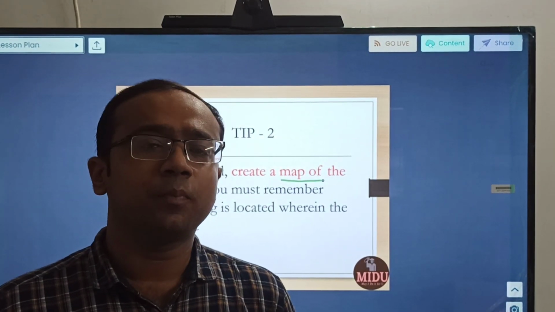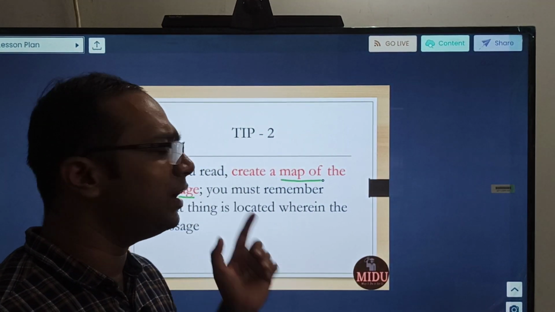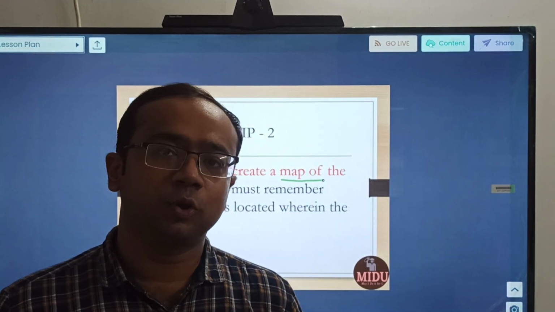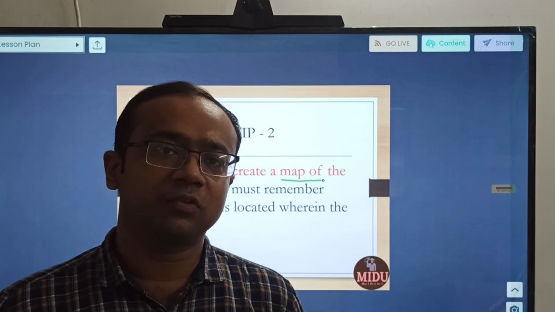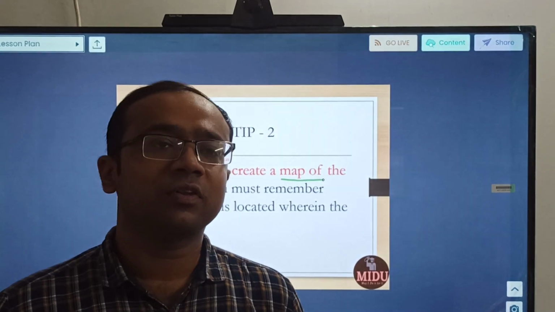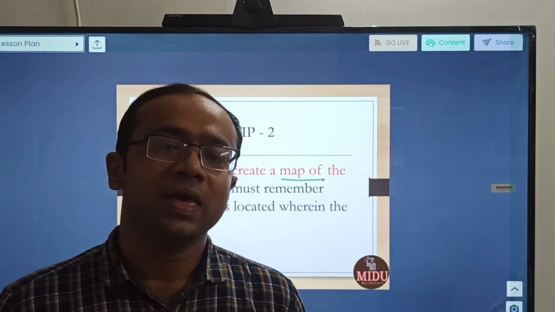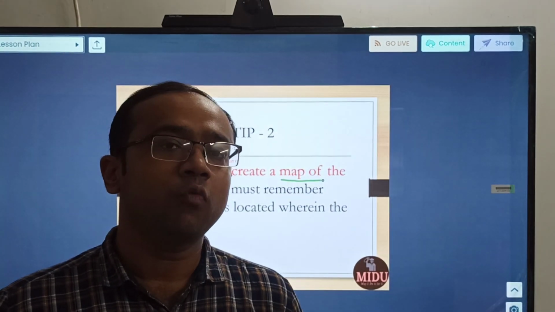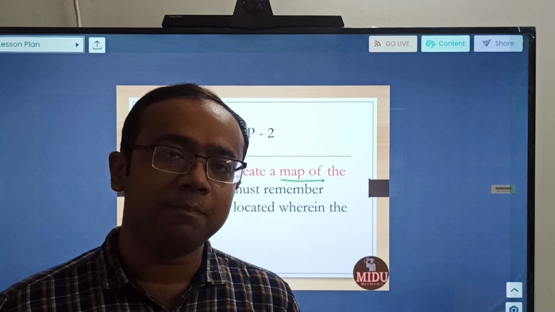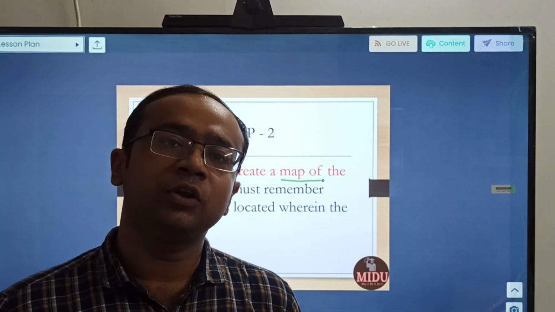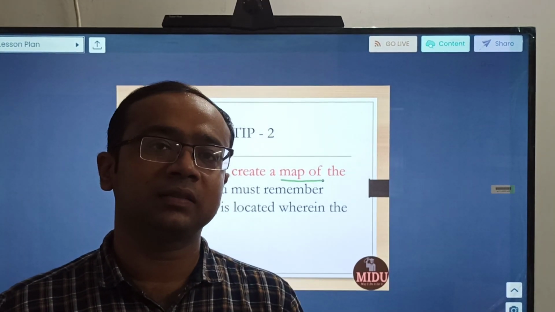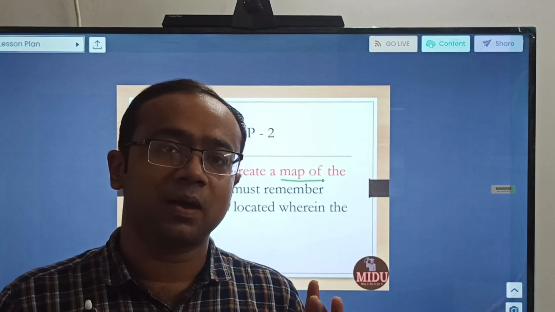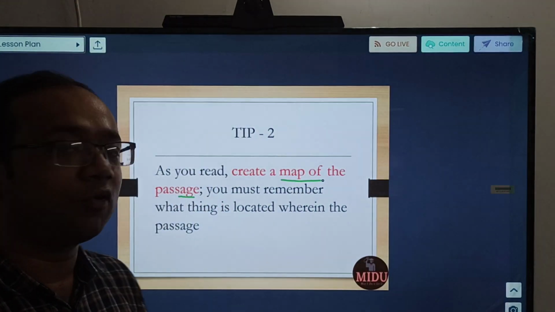So see, it is important because this map is just like any geographical map. If someone asks you where a place is located, and you have been to that place, or you are a usual visitor, or some relative is coming to your home and says, I have reached this X point, please guide me where I should come. What you do in that case, a map in mind will be there, and according to that you will guide him that this is the key landmark, then turn left, then turn right, because in your mind you have some map. Similar map you need to create of the passage.